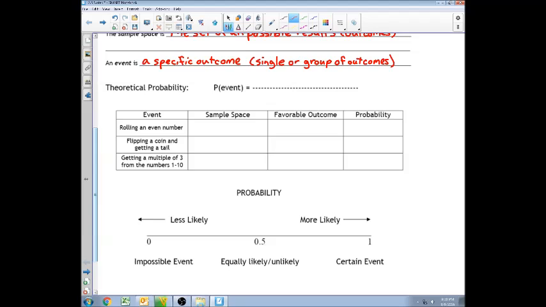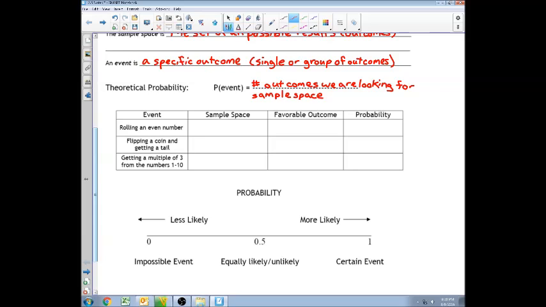So the theoretical probability is the probability of an event, P of event, that it's the number of outcomes we are looking for divided by the sample space. If you don't remember what sample space is, look at the vocab above.